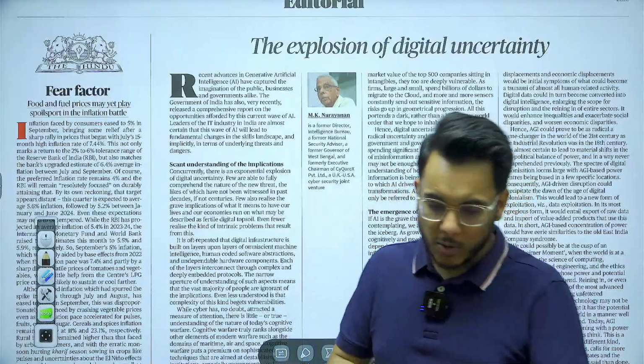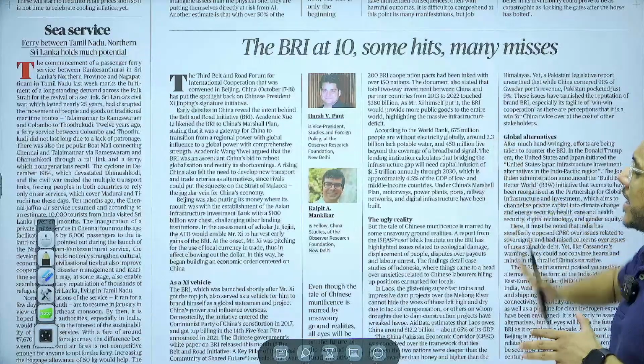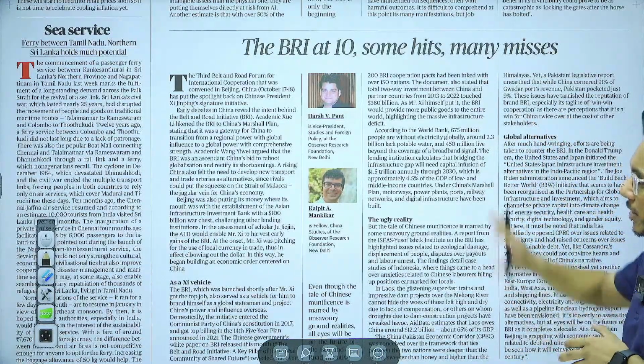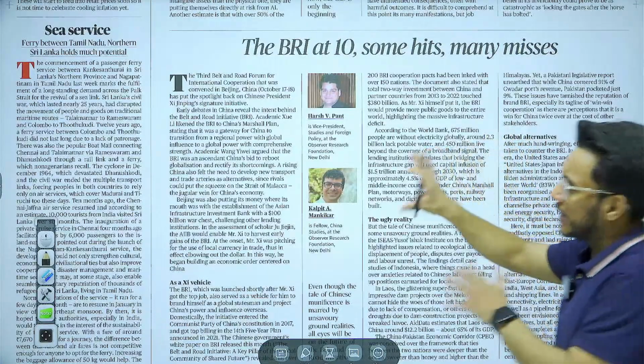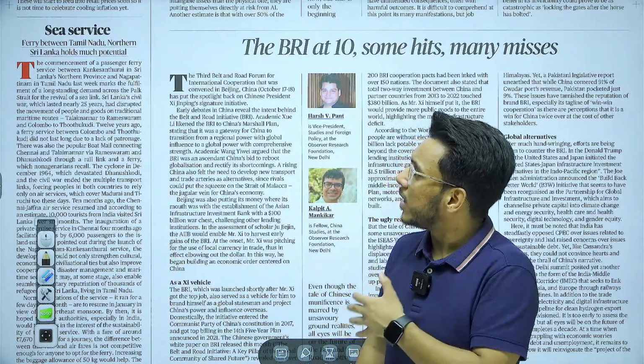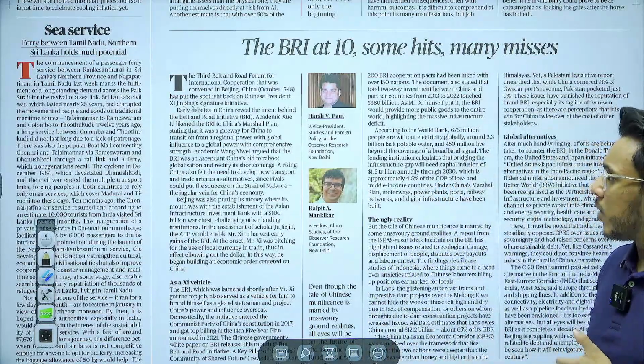Then we have this article, the BRI at 10, some hits, many misses. We'll take this article for the examination also. Then sea service: this article talks about a new ferry service that has started between Tamil Nadu and northern Sri Lanka. We'll take this article for examination.